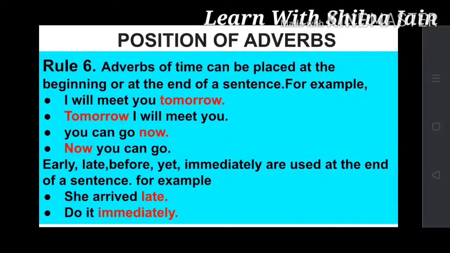But a few adverbs of time like early, late, before, yet, immediately are used at the end of a sentence. For example, she arrived late. Do it immediately. So these adverbs, early, late, before, etc., are used at the end.